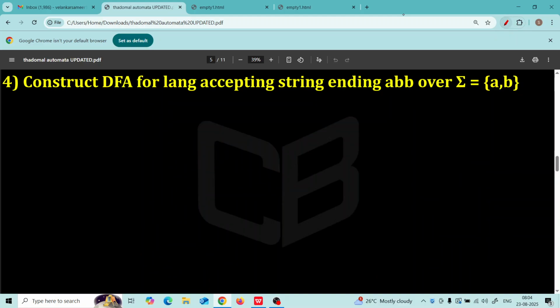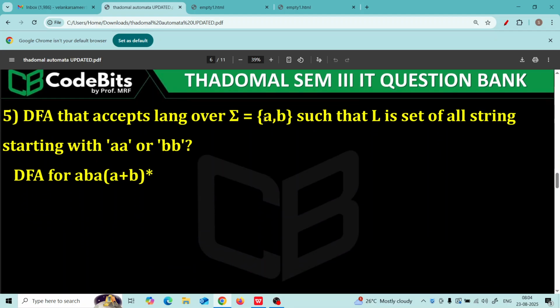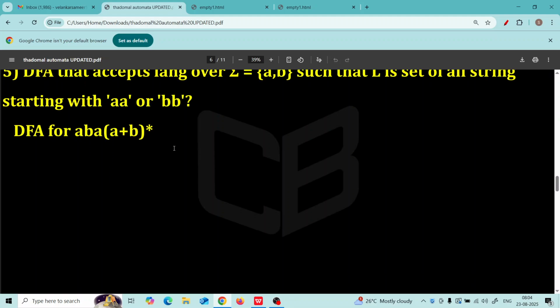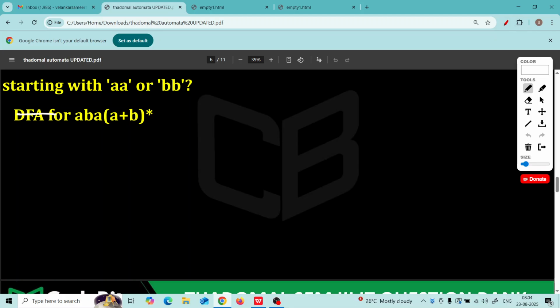Okay. What is the answer for the second question? Just check. Draw a DFA that accepts the language over A comma B such that L is the set of all strings starting with AA or BB. So the first two letters should be AA or BB. Note this is another question. So tell me, if you are drawing a DFA for this, from Q0, the smallest string accepted should be AA, because AA begins with AA, or the smallest string accepted should be BB.